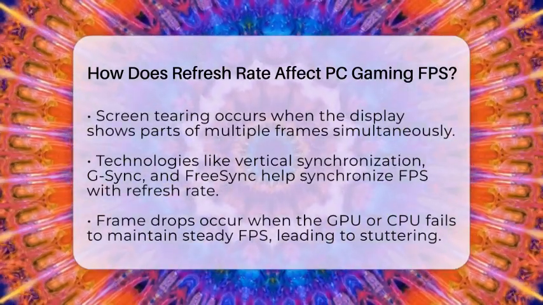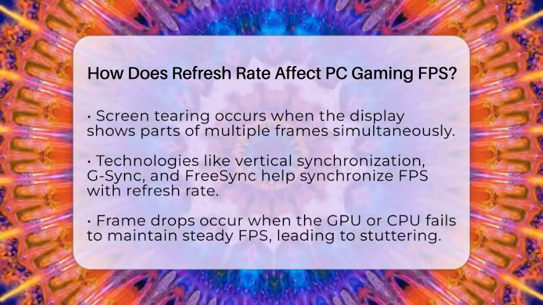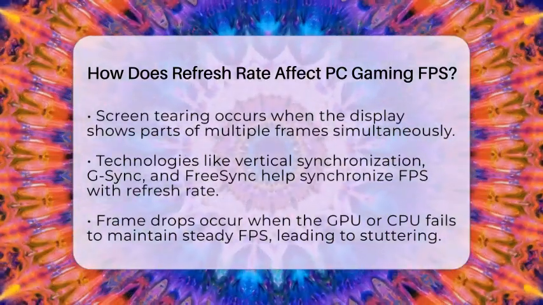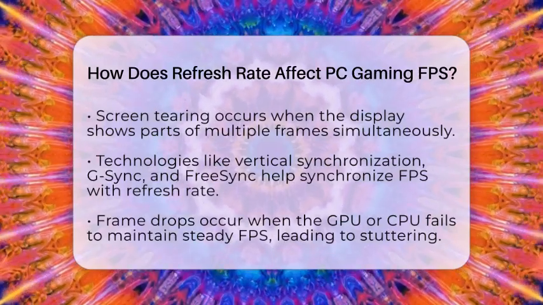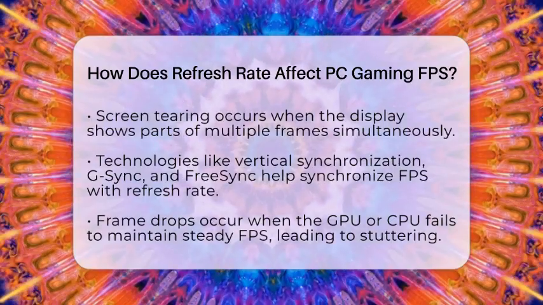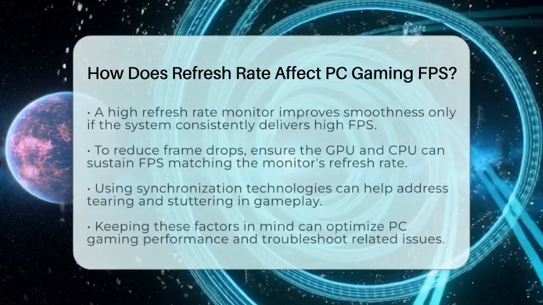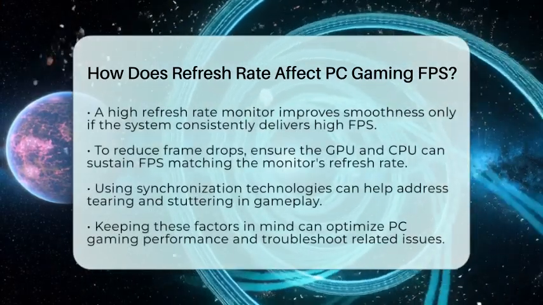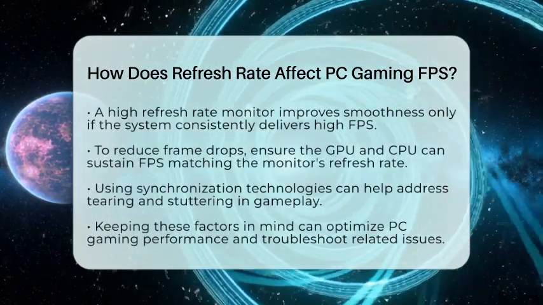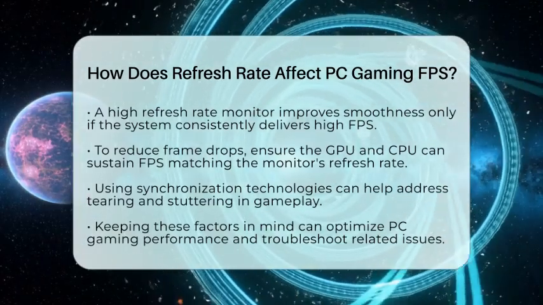When troubleshooting frame drops, understanding this connection is key. Frame drops happen when your graphics card or central processing unit cannot maintain a steady FPS. This can create uneven frame delivery, making the game feel like it is stuttering, even if you have a high refresh rate monitor. A high refresh rate monitor can only improve smoothness if your system consistently delivers high FPS that is close to or above the refresh rate.